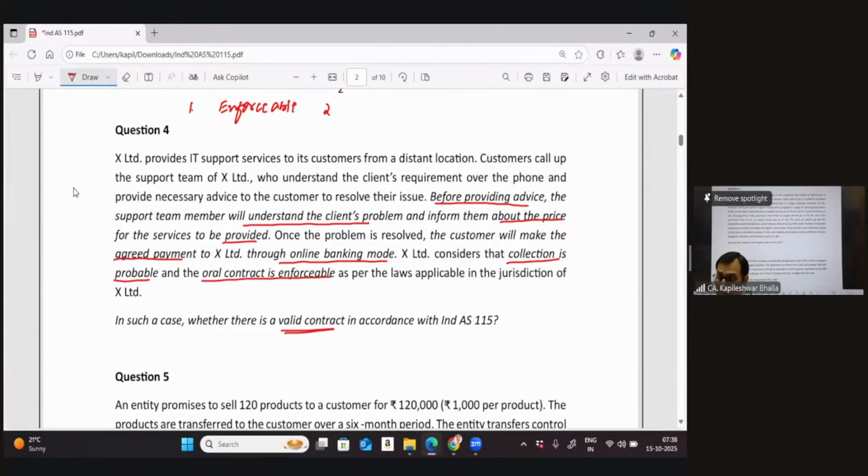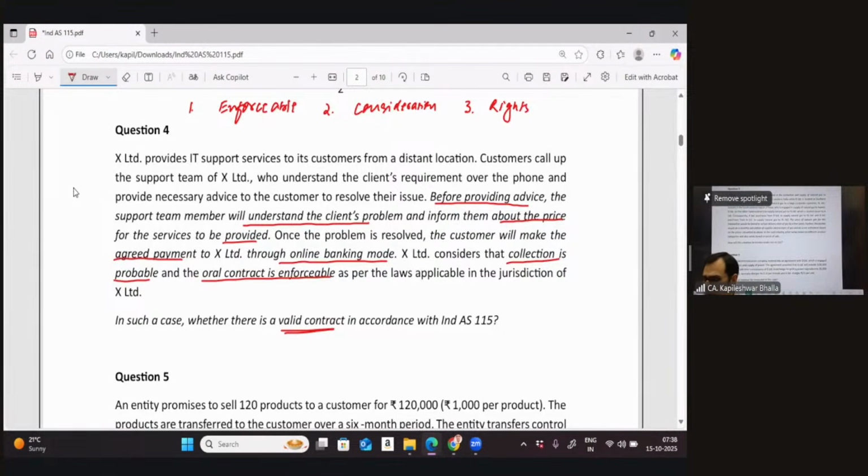The second one is that it should be very clear as far as the consideration is concerned. We should be able to clearly identify the money terms, in the sense of how much money is to be paid and what mode the payments are made through, and that is also very clearly given. We should be able to identify the rights of both the parties, not only the rights of the customer, but also the rights of the seller as well.